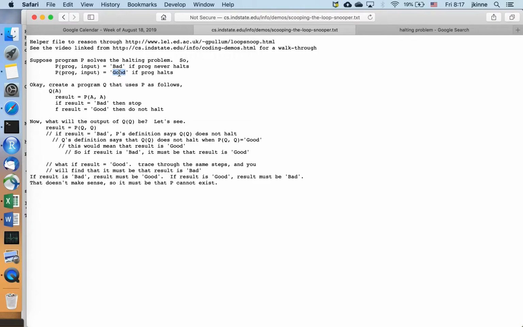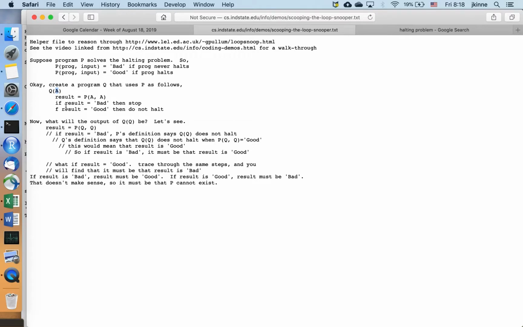So now we assume that this P exists, and we're going to try and come up with a contradiction, something that implies that this actually cannot be. First step, we're going to make a program called Q. This program Q takes some input A, which we're going to think of as a program.